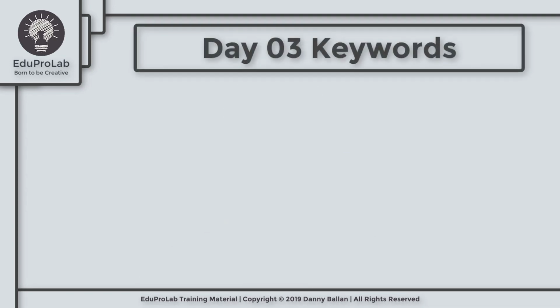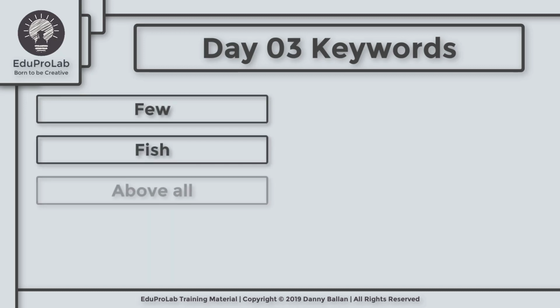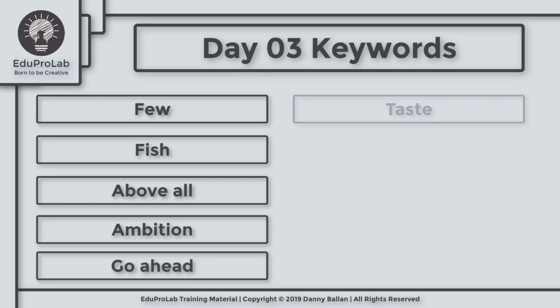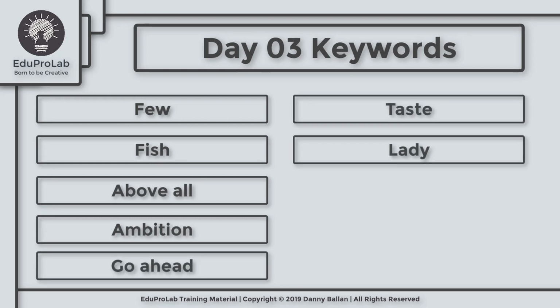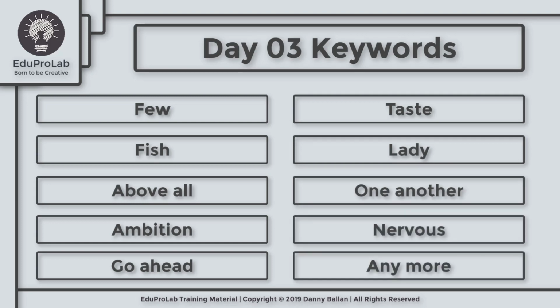Thank you, Roberto. Now, Roberto's English was almost perfect. He made a few mistakes, but that's not a problem. We're here to help. To help Roberto correct his common mistakes, we will focus on the following 10 keywords today: few, fish, above all, ambition, go ahead, taste, lady, one another, nervous, and any more.